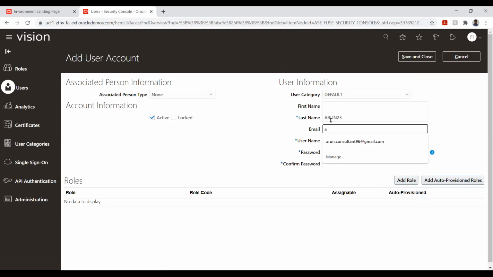So here I can give this as well. This is a user that the financial consultant has to create, or the accounts person can create. No, the accounts person cannot create.